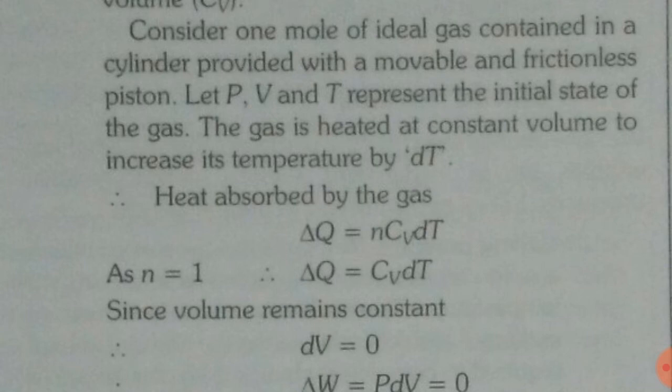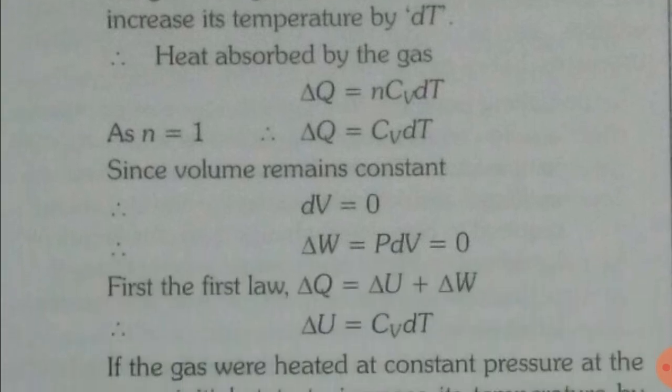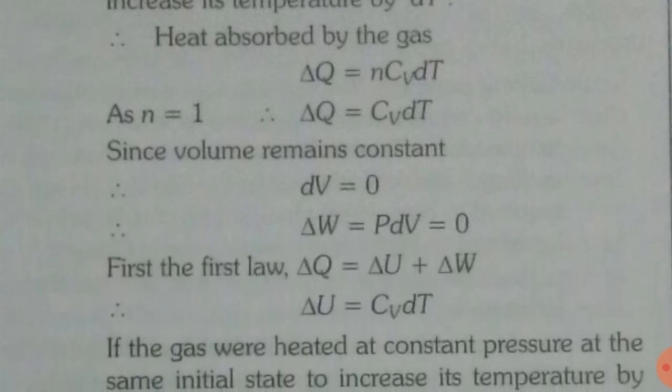Let P, V and T represent the initial state of the gas. The gas is heated at constant volume to increase its temperature by dT. The main phrase here is that the gas is heated at constant volume. So the heat absorbed by the gas will be del Q equals nCv dT. Because we took 1 mole of gas, del Q equals Cv dT. Because the volume remains the same, dW equals 0. That means the total work done, del W, will be equal to 0.